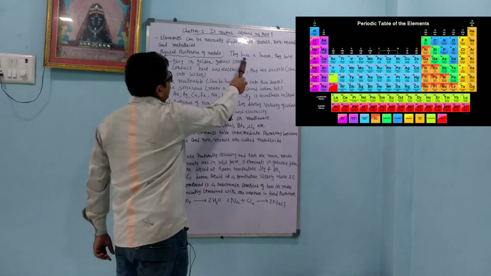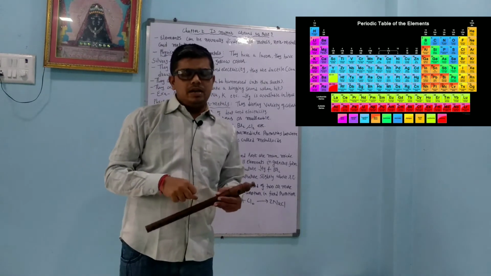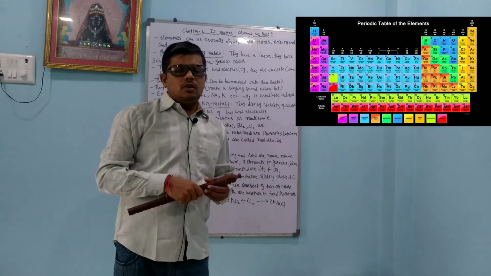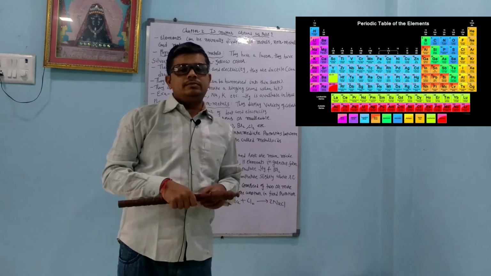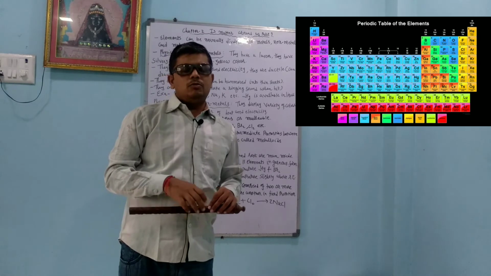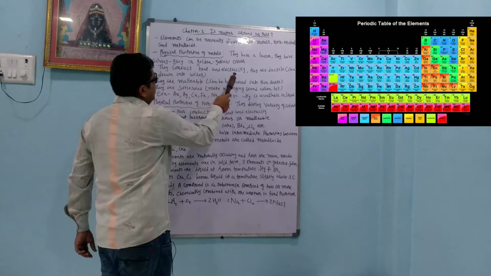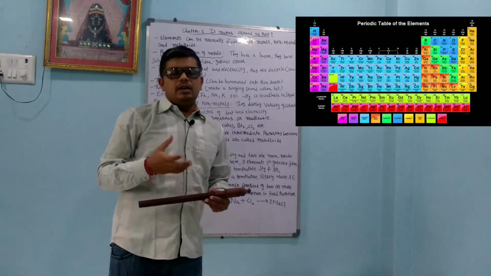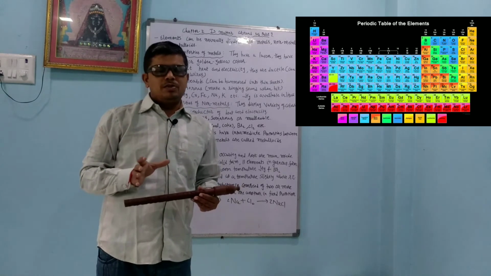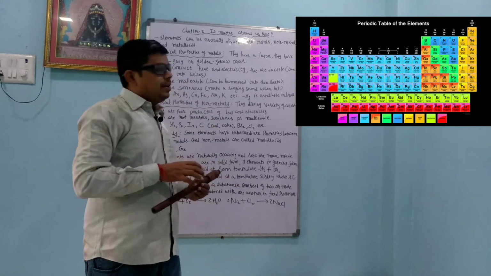Physical properties of metals: they have luster, and they have a silvery gray or golden yellow color. They are malleable and ductile, meaning we can bend and stretch them. Non-metals break down whenever you apply more force, and they do not have the property of malleability or ductility. Metals conduct heat and electricity because free electrons are moving inside the metal, whereas in non-metals free electrons are not present. Because of that, they do not conduct heat and electricity.